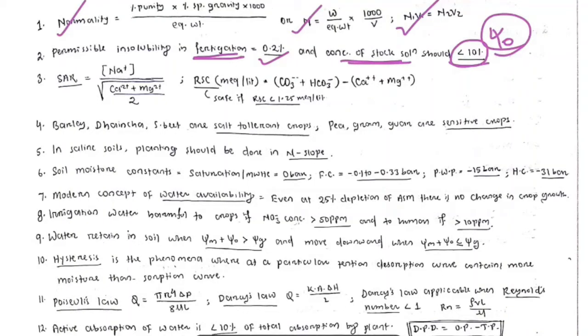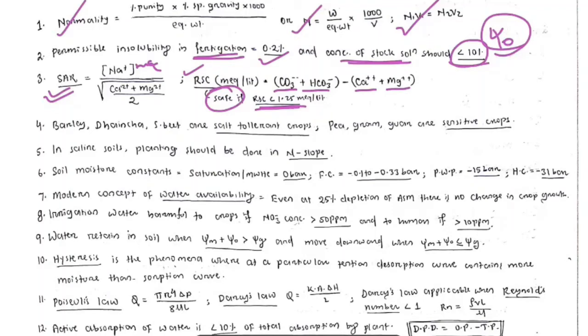Okay, so SAR, sodium adsorption ratio, is the sodium concentration in milliequivalent divided by the square root of calcium concentration plus magnesium concentration by 2. Okay, RSC, what is RSC? That is residual sodium carbonate, in milliequivalent per liter, equal to carbonate concentration plus bicarbonate concentration minus calcium concentration plus magnesium concentration. It is said to be safe if the residual sodium carbonate concentration is less than 1.25 milliequivalent per liter.